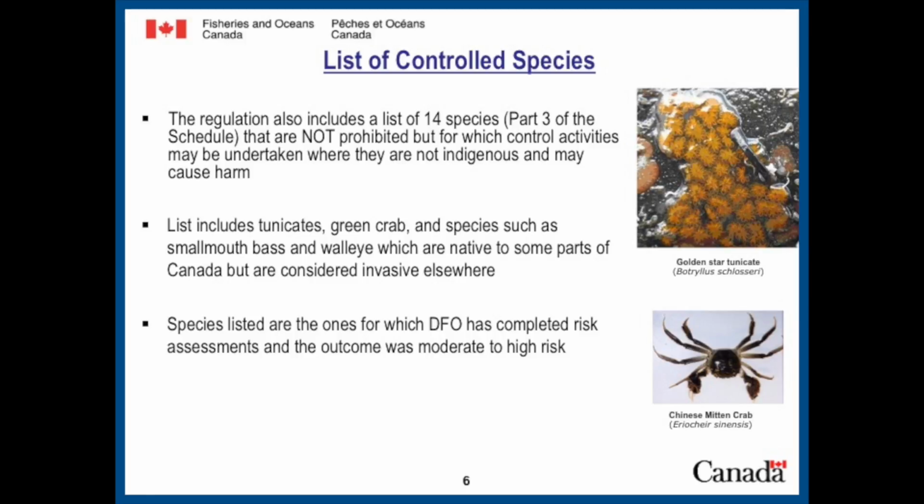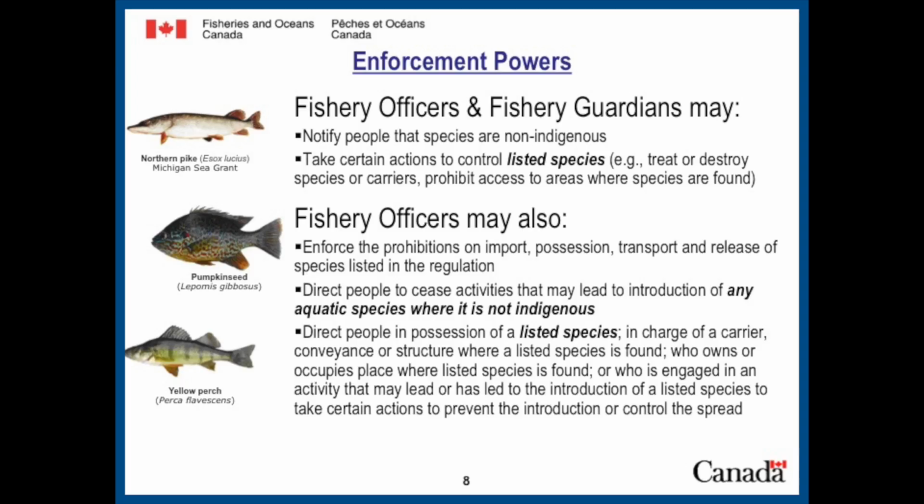So in addition to Part 2 to the schedule, there's also a list of controlled species in Part 3 of the schedule. The 14 species are not prohibited, but are subject to control activities where they are not Indigenous and where they may cause harm. So in terms of enforcement, fishery officers and fishery guardians can take measures to control species listed in Parts 2 and 3 of the schedule.